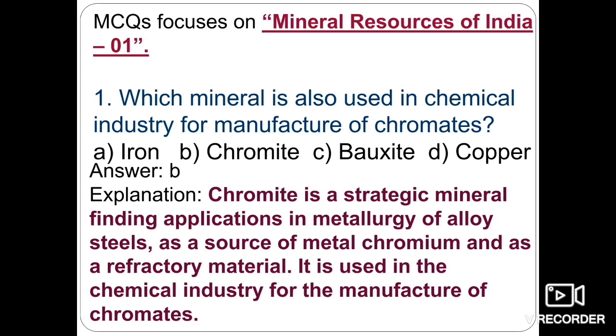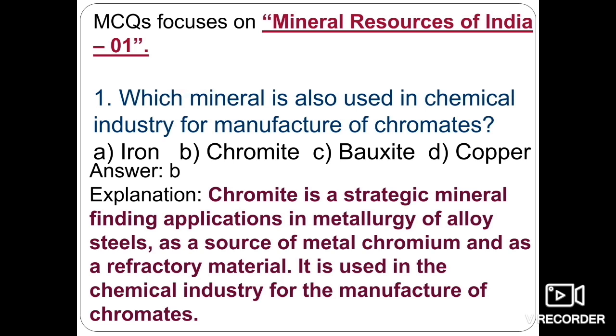So this discussion is based on the mineral resources of India, and there will be two parts of this discussion. So this will be the first part. So let's start our discussion, that is which mineral is also used for chemical industry for the manufacturing of chromates. Okay, so iron, chromite, bauxite and copper.